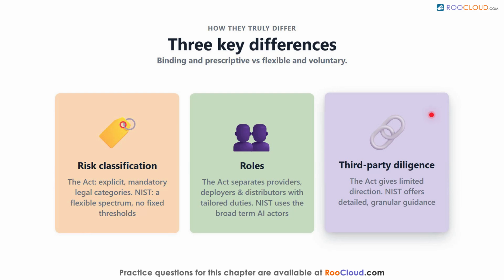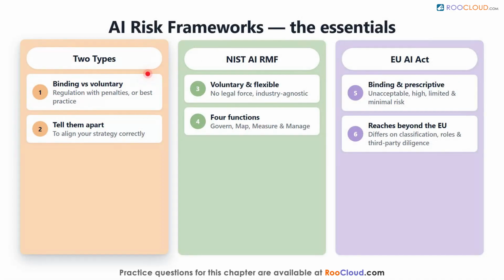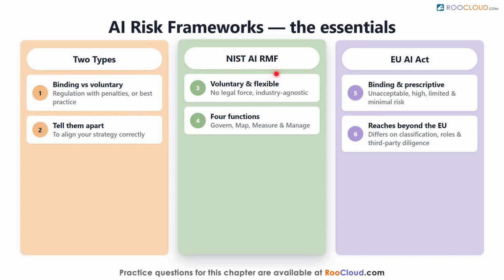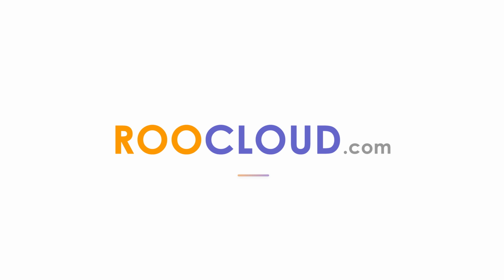Let's bring it all together. AI risk frameworks come in two types: binding regulation and voluntary best practice. The NIST framework is voluntary and flexible, organized around govern, map, measure, and manage. The European Union's AI Act is binding and prescriptive, sorting AI into unacceptable, high, limited, and minimal risk, and applying even beyond the Union's borders. They differ most in how they classify risk, assign roles, and guide third-party diligence.